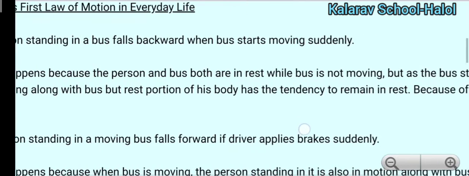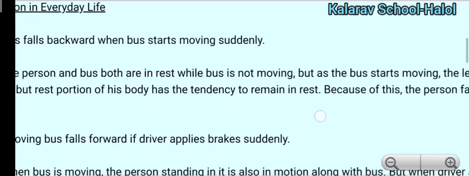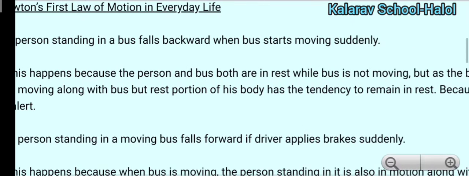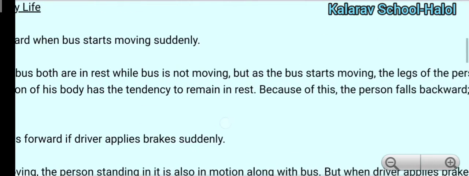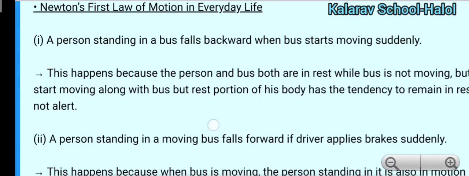While the bus is not moving, but as the bus starts moving, the legs of the person start moving with the bus, but the upper body remains at rest. It wants to remain at rest. Because of this, the person falls backward if he or she is not alert.